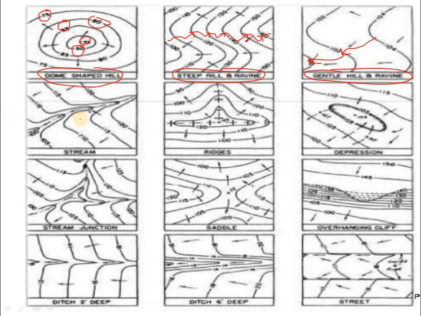And this is a stream. You can see a stream, which means the water flows through, creating its own way. You can see the levels. This is the stream way, where the water passes. So the ground levels which are there, we are showing in the contour lines.